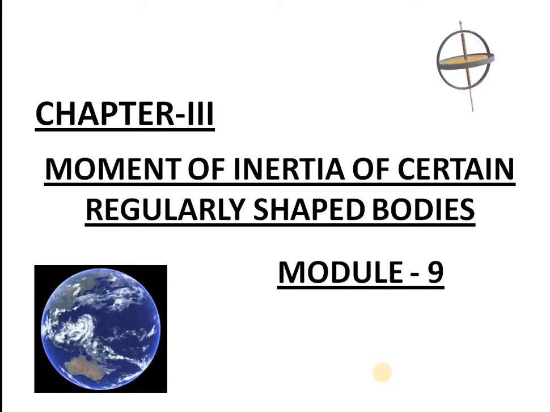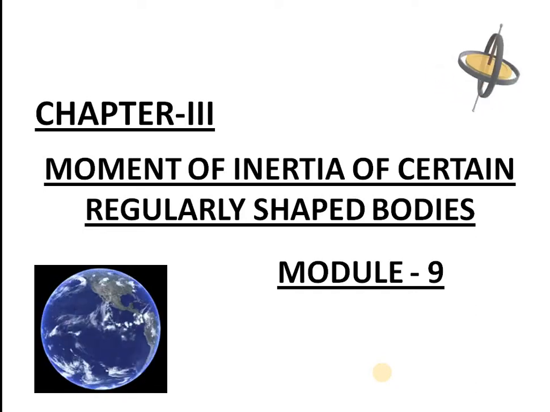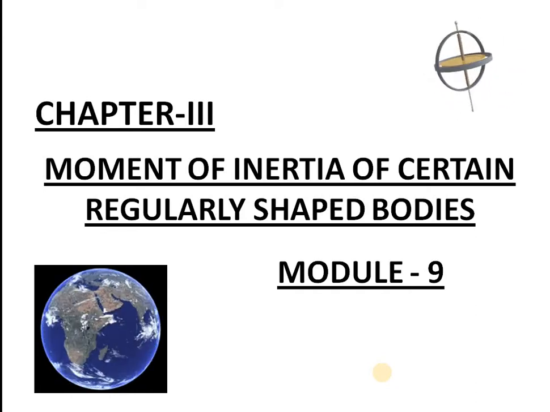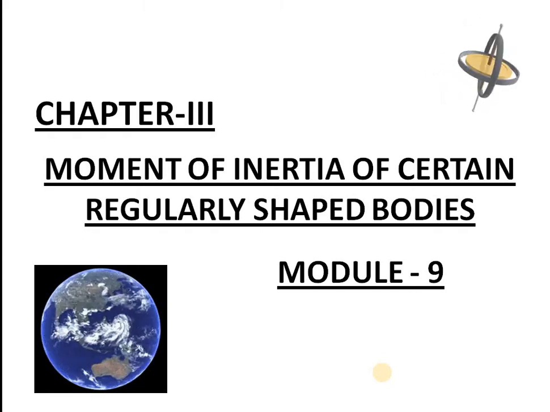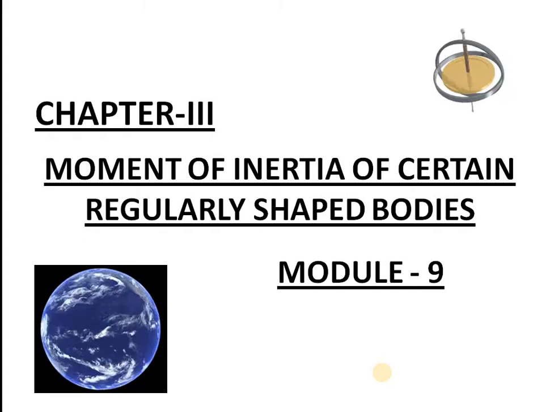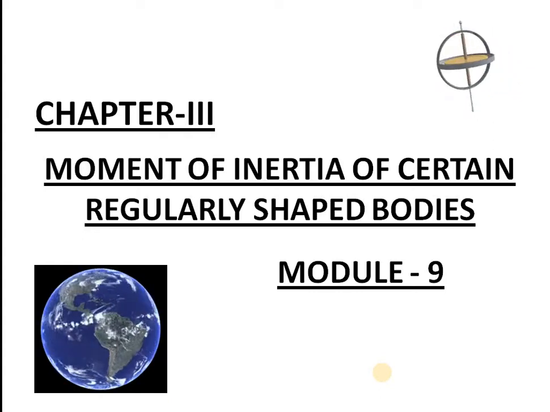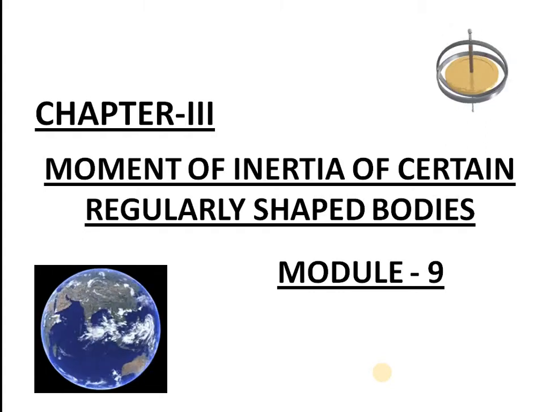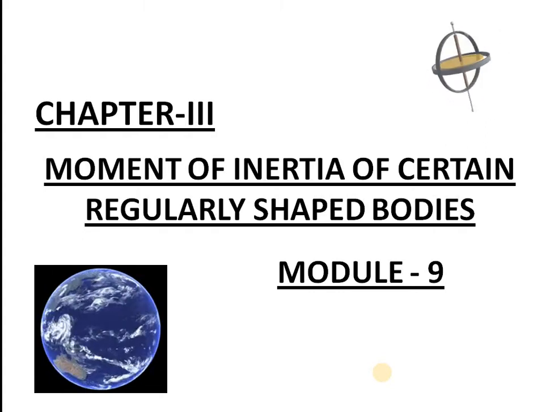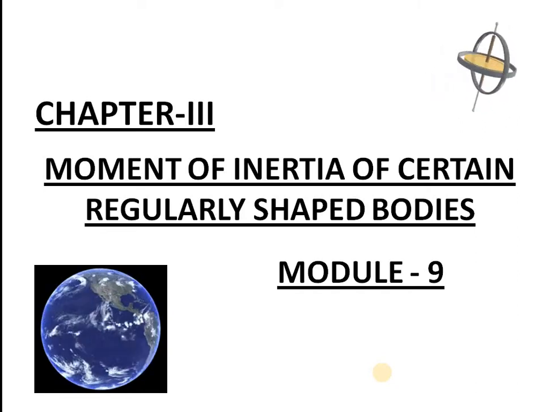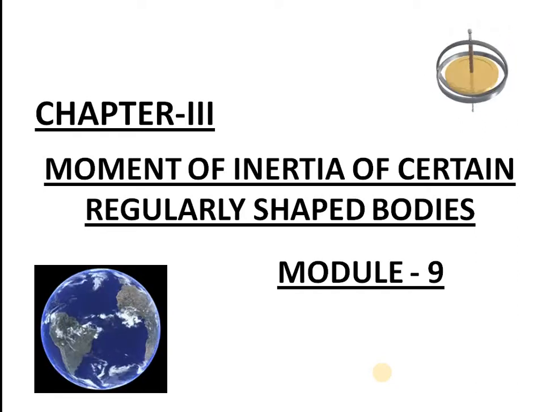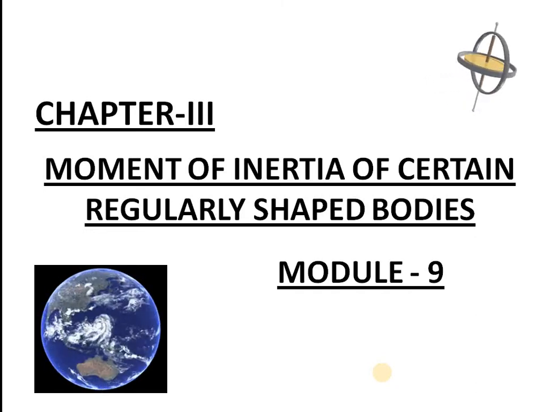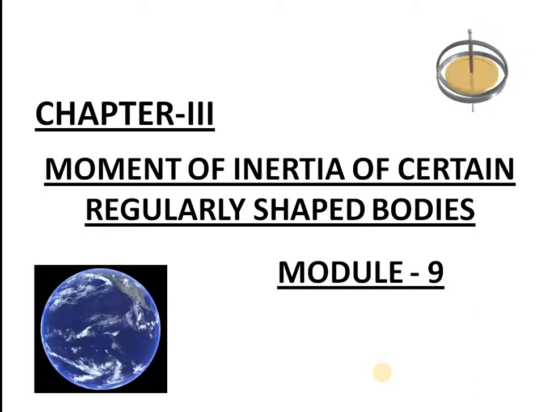And as you know, in previous class we studied moment of inertia of different regularly shaped bodies, like a hoop, a circular ring, a rod, or a disc, and many cylinders. In fact, we calculated the moment of inertia of such bodies. And in this module 2, we will continue with the calculation of moment of inertia of different regularly shaped bodies.